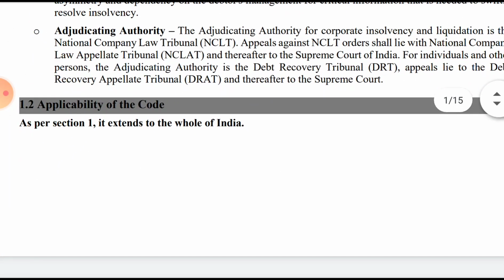This is an amendment. Earlier, for Part 3 there was an exception for Jammu and Kashmir, but now the entire India is covered for each and every part. That is, as per Section 1, it extends to the whole of India.